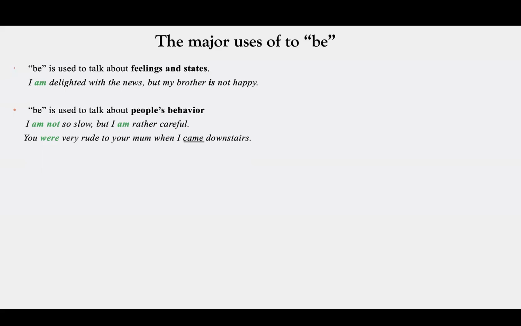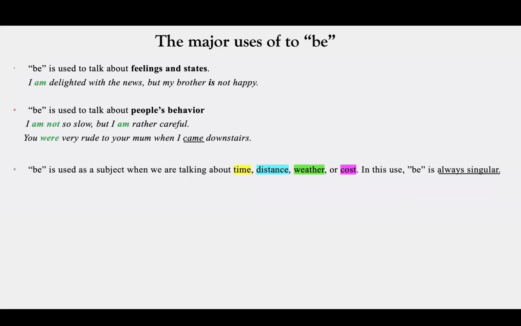Again, can I say here, you are very rude? No, because are is present. But here, the when part, the adverbial clause part of the sentence, is in the past. That's why the beginning of the sentence should be in the past form as well. This is called verb tense consistency in English.